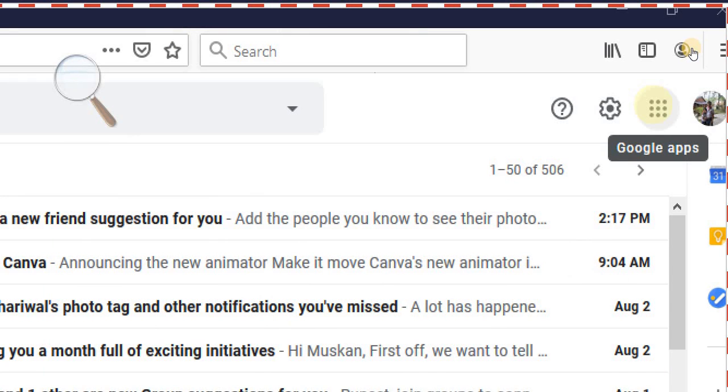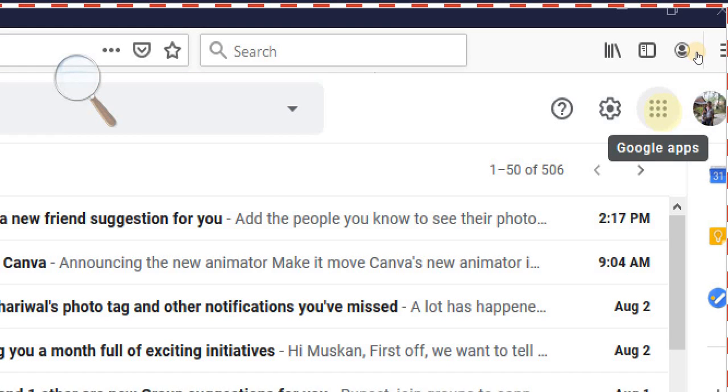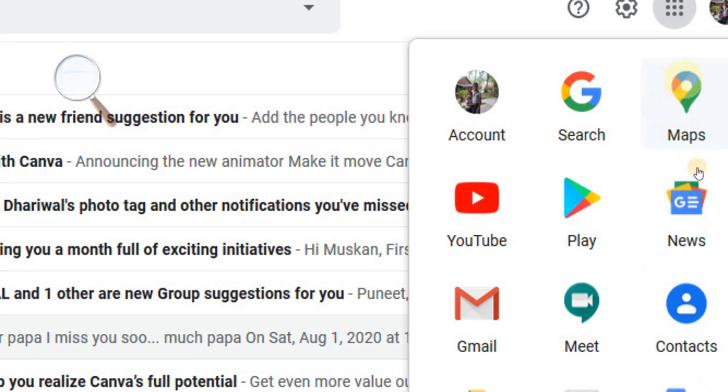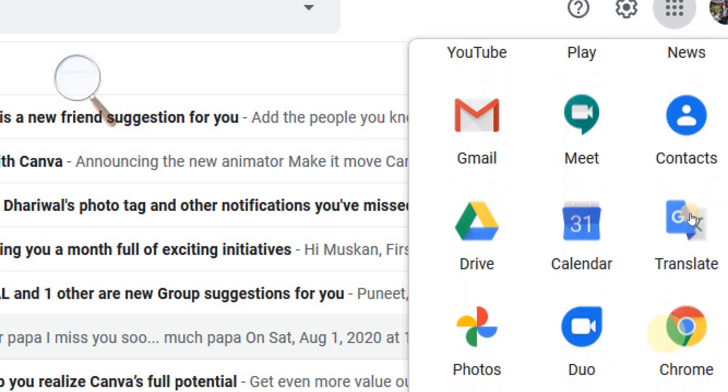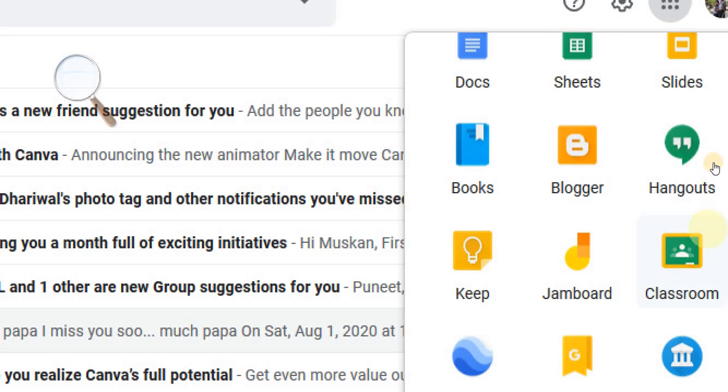When we are logging into our Gmail account, in the top right corner, you can see these 9 dots, which we call Google apps. When we click on these 9 dots, a few apps will appear like YouTube, Play Store, News, Gmail, Google Meet, Contact, Drive, Calendar, Duo, Doc, Slide, Sheet, Hangout, and one of the apps is Google Classroom.